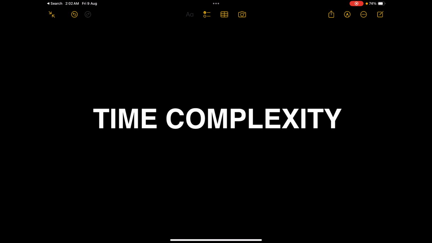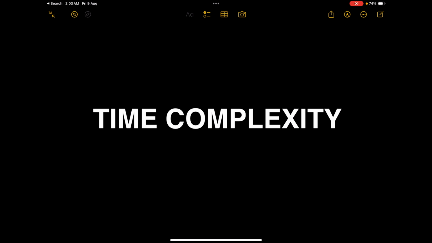So guys, we are going to discuss time complexity today. Many of you might be aware of time complexity. If you do not know, let me tell you, this is one of the most important concepts in data structures and algorithms. And to be very honest, it is not limited to just DSA and problem solving. It is much more than that. But since we are focusing on DSA in this particular course, we are going to deal with it from a DSA perspective.